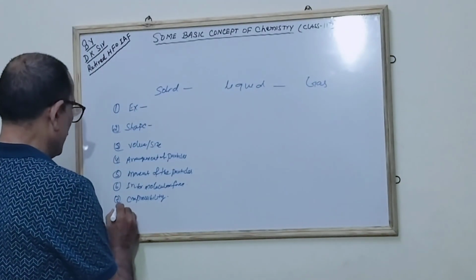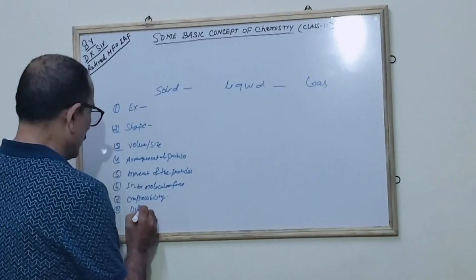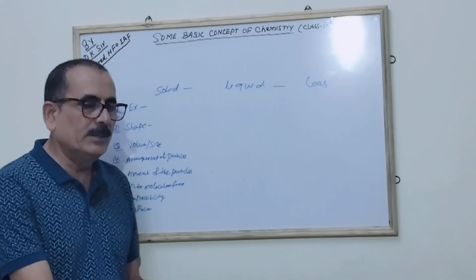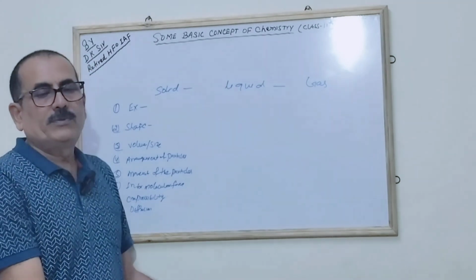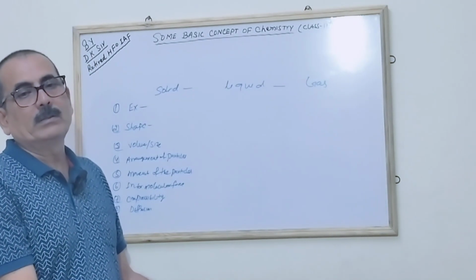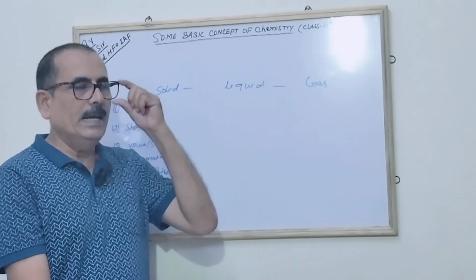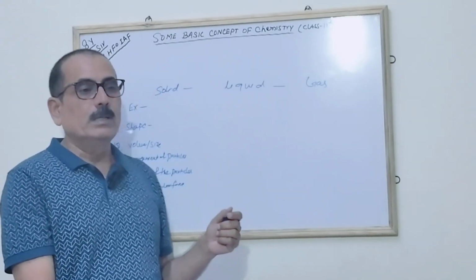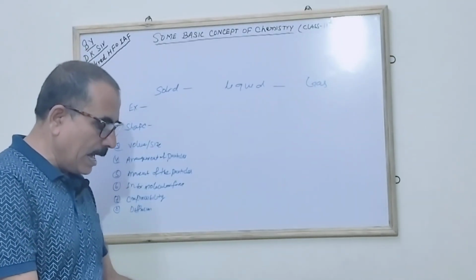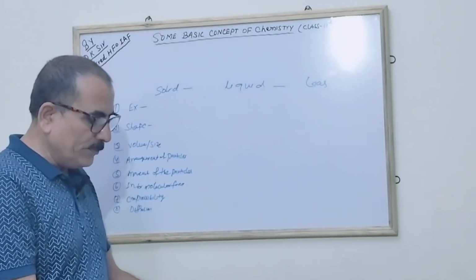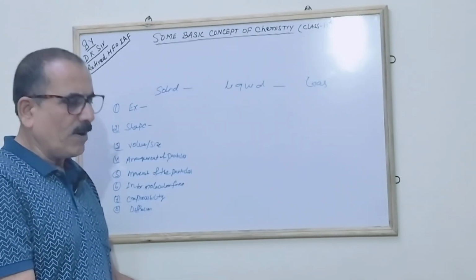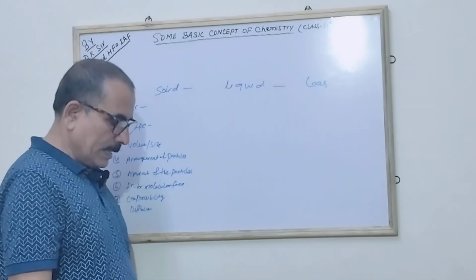Next, the eighth point is diffusion. When we talk about diffusion, gentlemen, to understand, solids do not diffuse. I think you remember, diffusion is the intermixing of substances on their own in normal conditions. So a solid doesn't mix of its own. So you can say that solids do not diffuse. They diffuse slowly in the case of liquids, and fast in the case of gases.